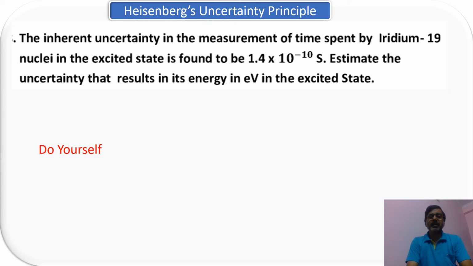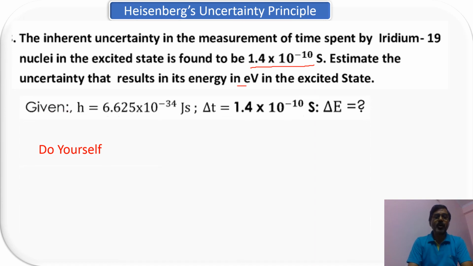The inherent uncertainty in measurement of the time spent by the iridium-90 nuclei in the excited state is found to be 1.4 × 10^-10 seconds. So this is the uncertainty in time that has been given, 1.4 × 10^-10 seconds. Estimate the uncertainty that results in its energy in electron volt. So you have to find it in electron volts in the excited state.